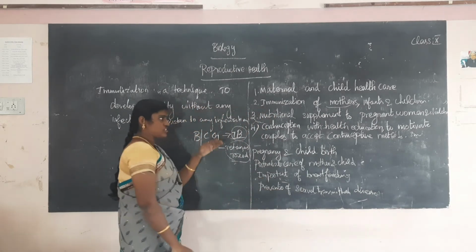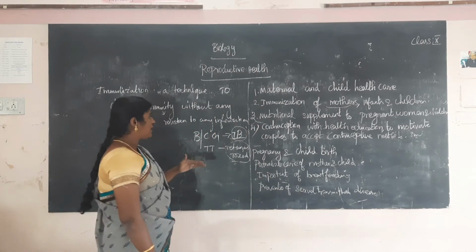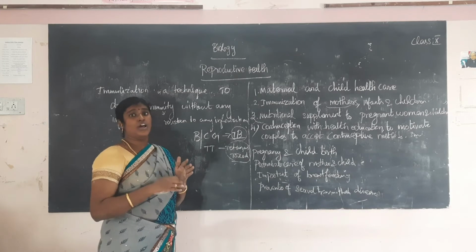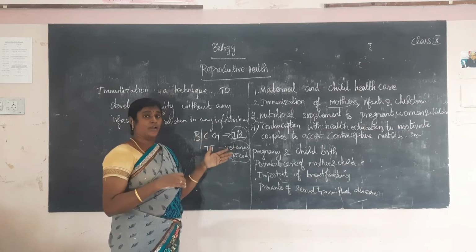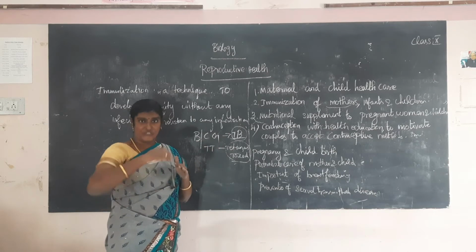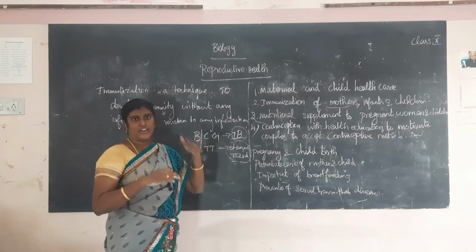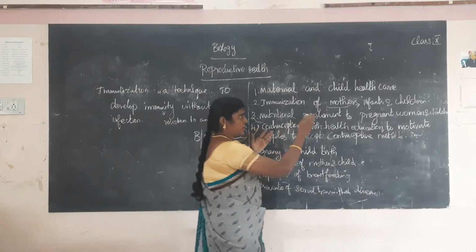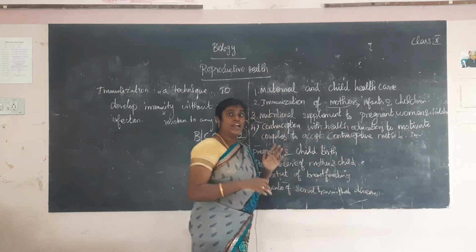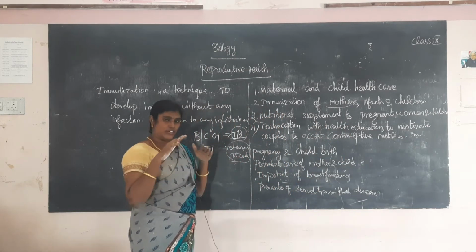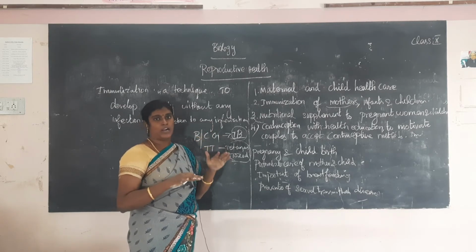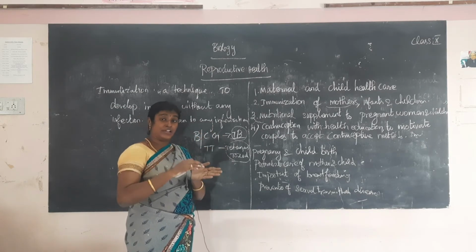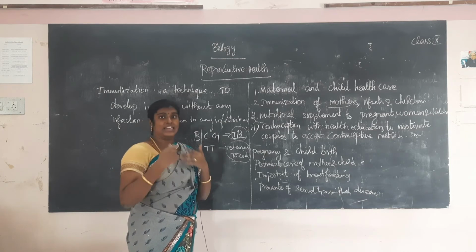So immunization of the mother is very important because immunization prevents diseases. For example, the BCG vaccine and TT vaccine give resistance to some infections. So immunization is very important for infants, mothers and children, up to 5 years. You should follow all the vaccine types. Vaccination is very important to develop immunity and resistance to infection, and to prevent disease.